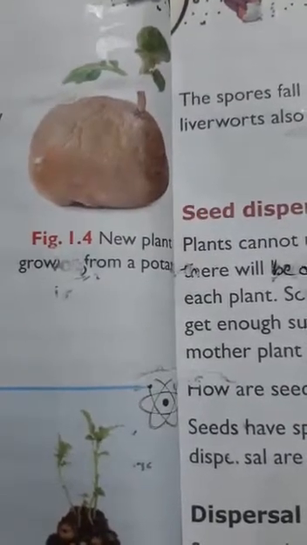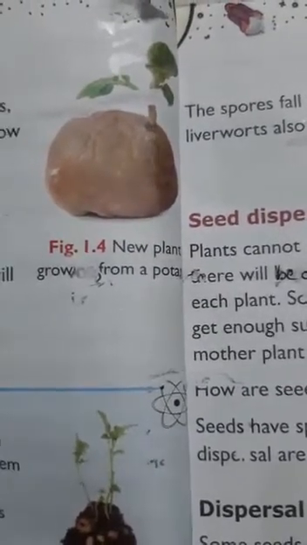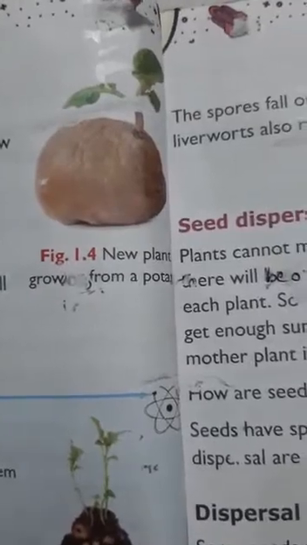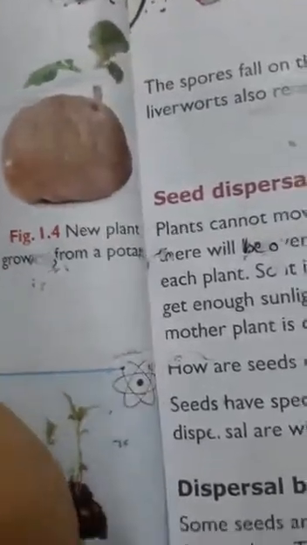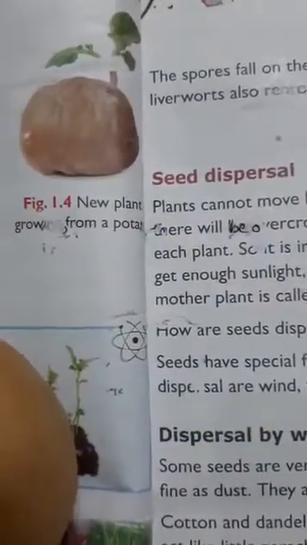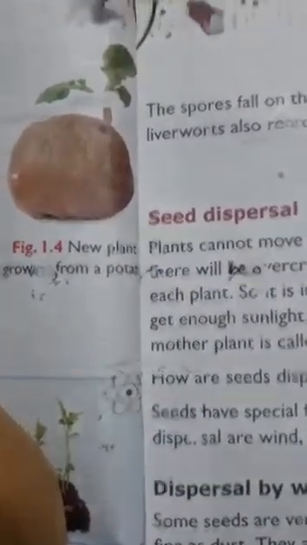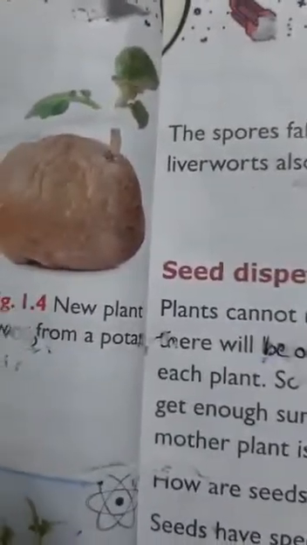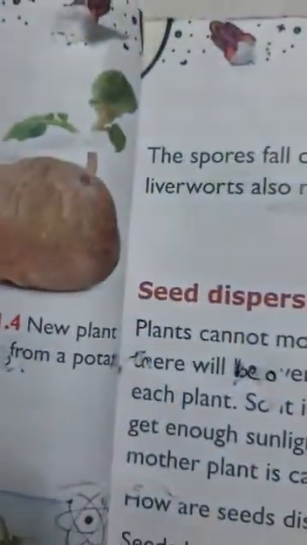They have buds. Buds are nothing but the eyes on them. The buds are known as eyes. As you can see here, these are known as eyes. So a piece of the stem that has an eye can grow into a new plant. As you can see in the picture, from those eyes a new plant grows.